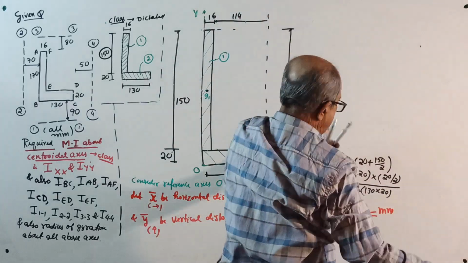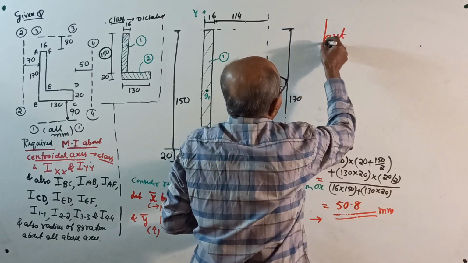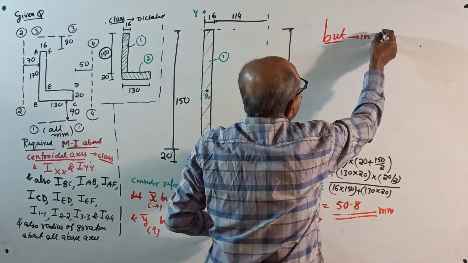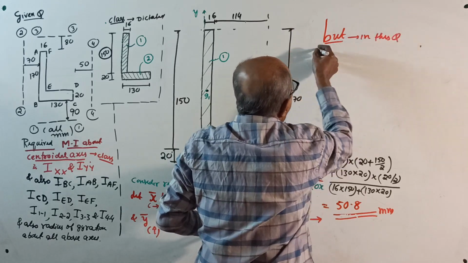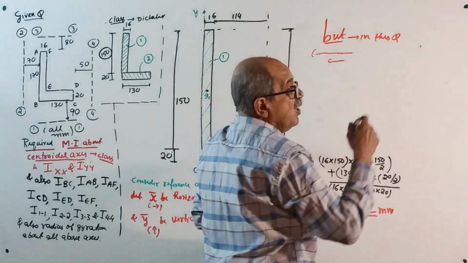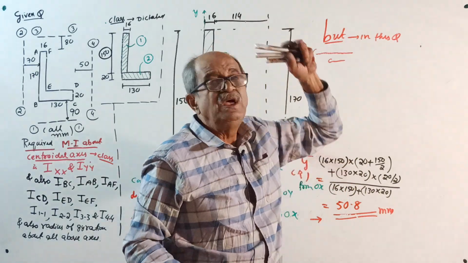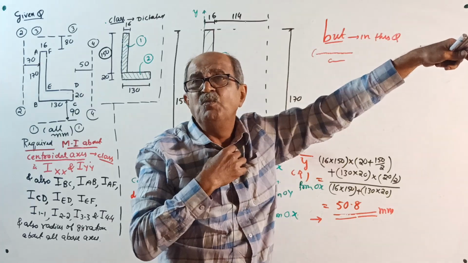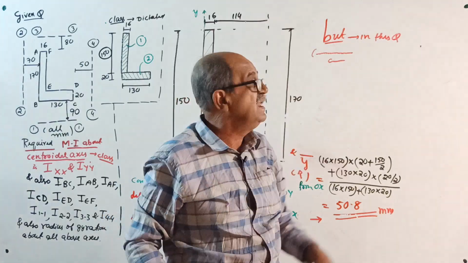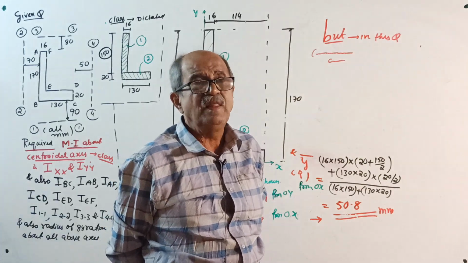Okay, now right here, in this question and also in all the questions coming up from now onwards, I will not waste my time. More than 100 questions will be there where you will be asked to find moment of inertia about the centroidal axis.